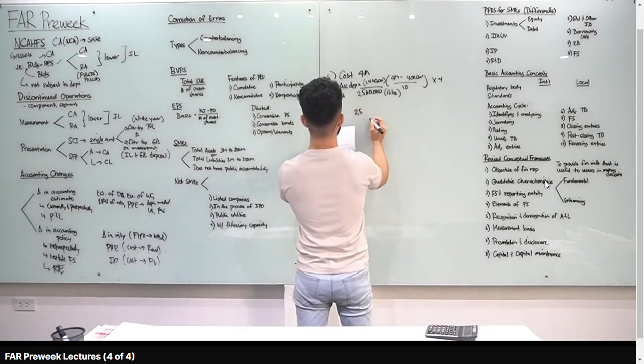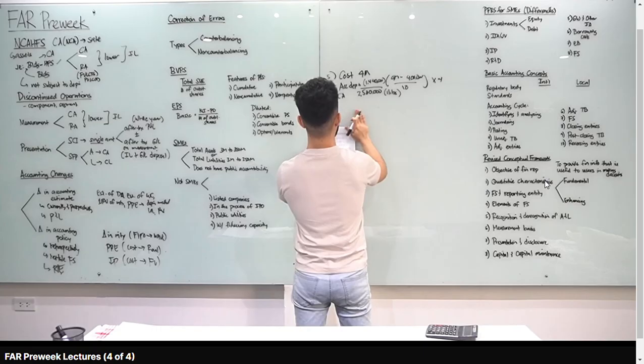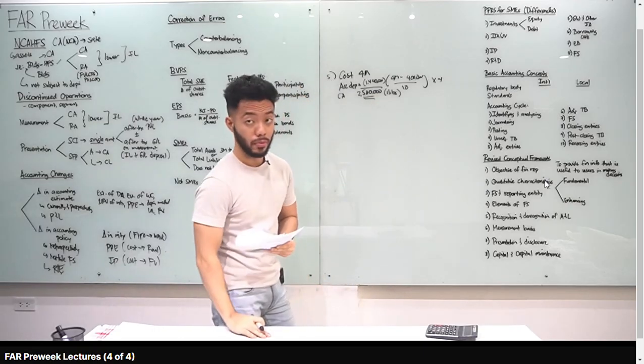So, 2,560,000. How much daw yung carrying amount of the equipment on January 1, 2025? Sagot mo na dyan is 2,560,000 for number 5, letter A.